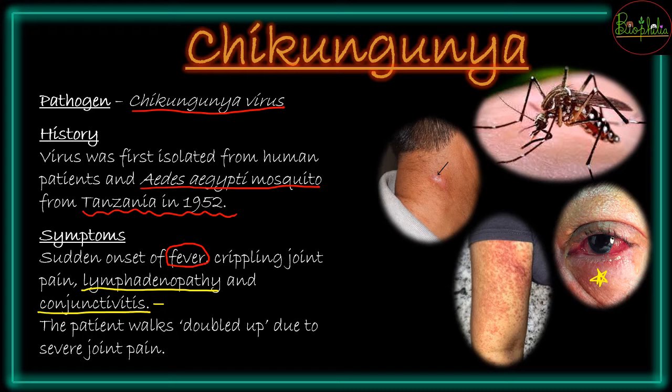And even there will be patients who will be walking as doubled up, and doubled up walking is nothing but जैसे हाथों पैरों में ज़्यादा ताकत नहीं होगी. So even the patient might be using his hands to walk upon. So doubled up means that the patient will start using his hands for walking or for movement because of severe joint pain.